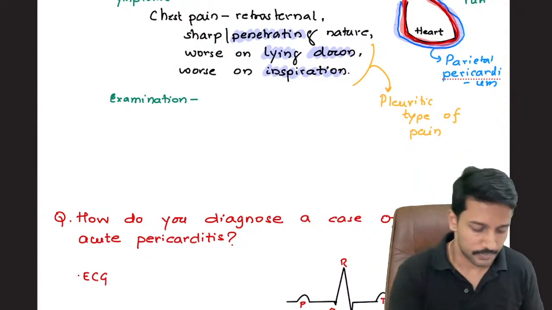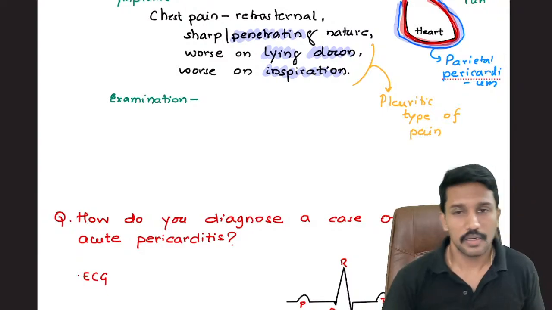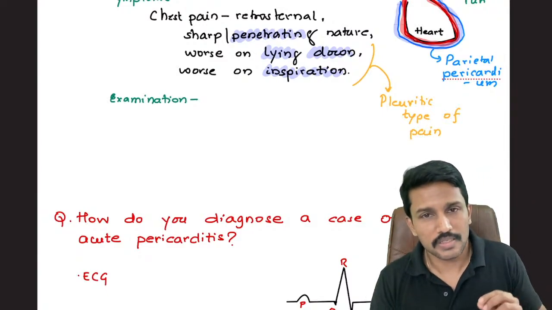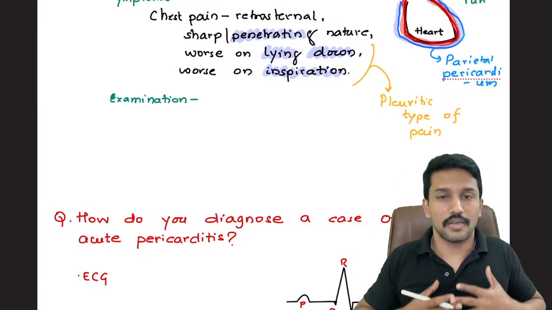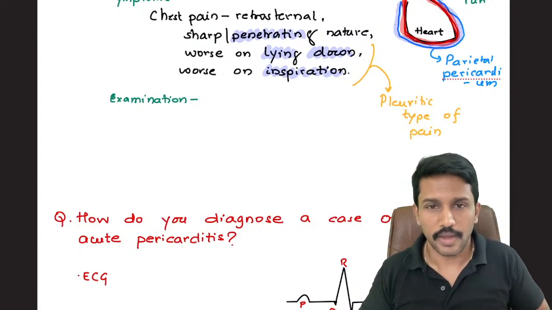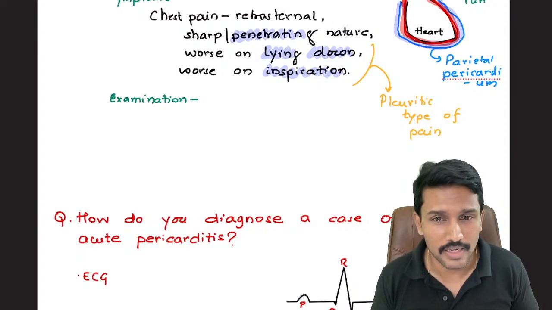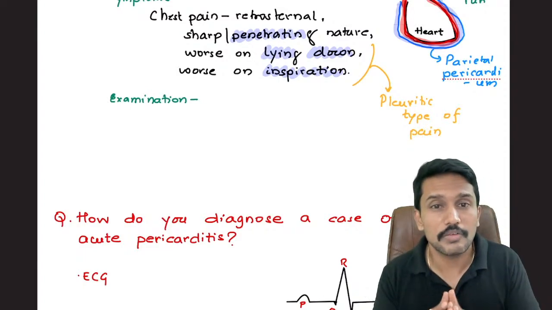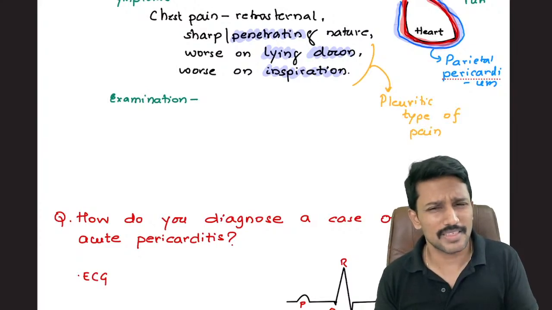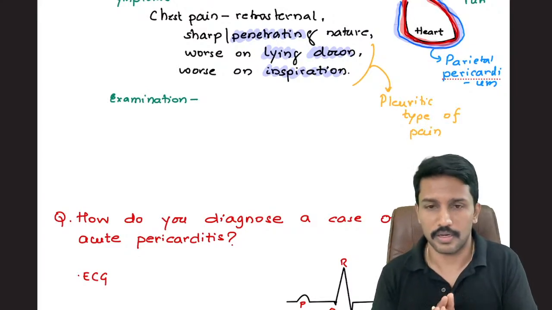So if I get a patient with acute onset chest pain, who says that when I lie down and when I'm taking a deep breath, it hurts more, and when I sit upright, it feels a little relieved, and when I'm doing expiration, it feels a little relieved, clinically I can suspect that it is a case of acute pericarditis.